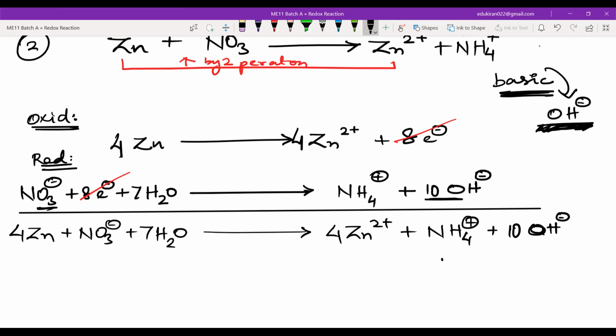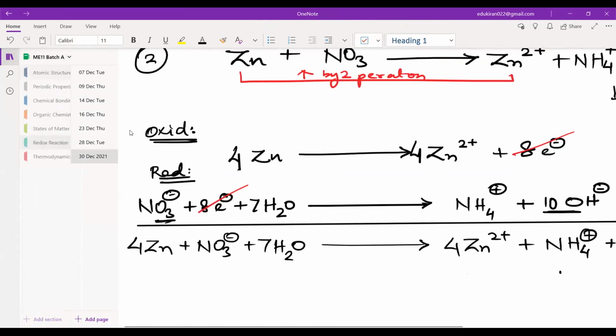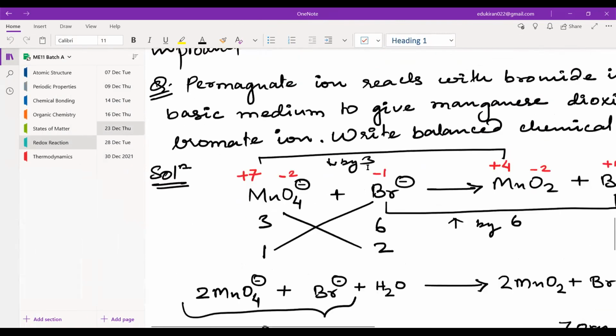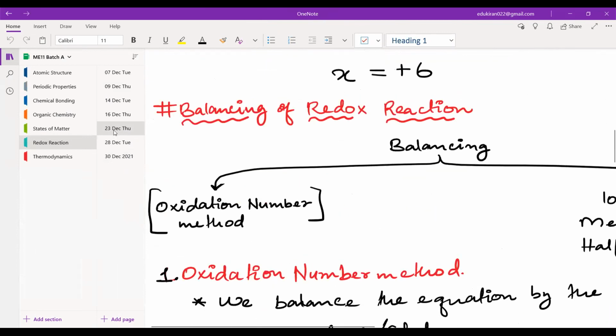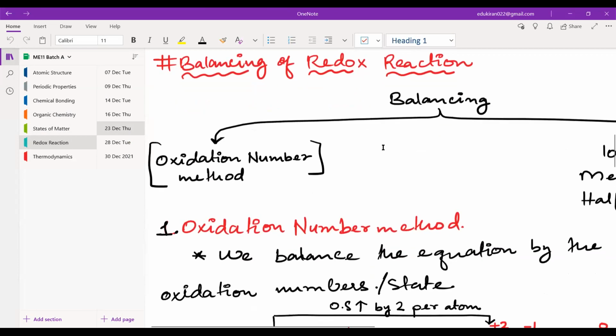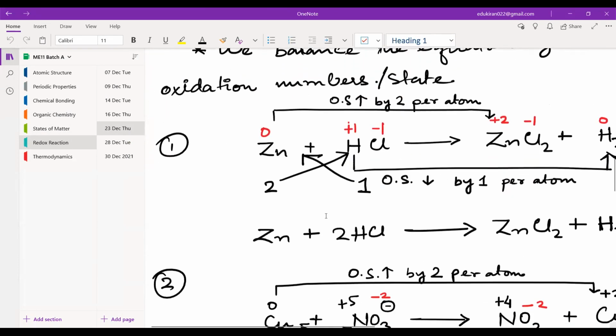Okay. So Fahim, if you have not learned the oxidation number method, then you can use YouTube and search for Learnivio and your batch, Middle East batch A, and then write redox reaction. In which class did we learn about the oxidation number method? I think on 23rd December. So if you also write this date, 23rd December, then you will get the lecture. For oxidation number, it is very important. This is used to do balancing.